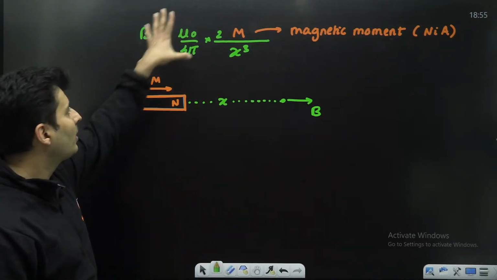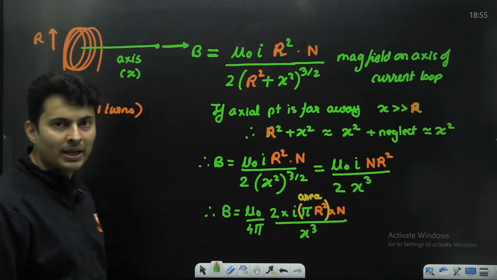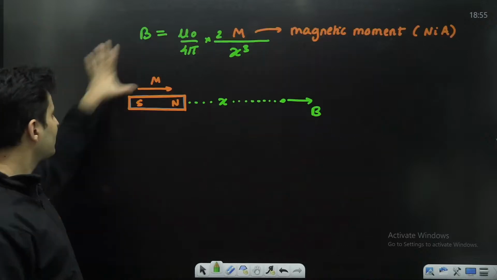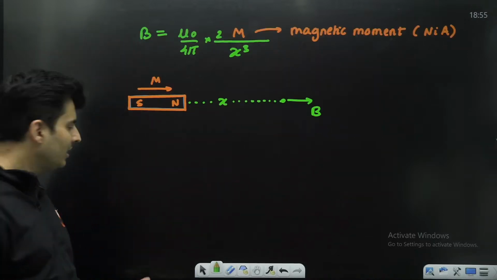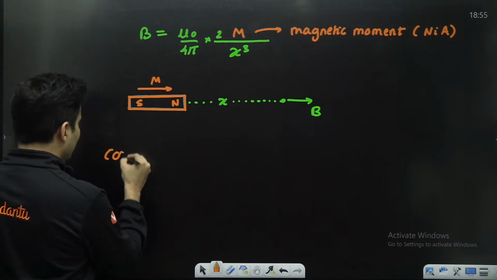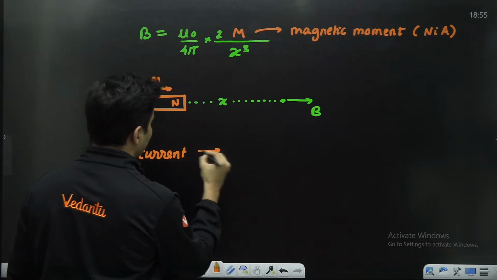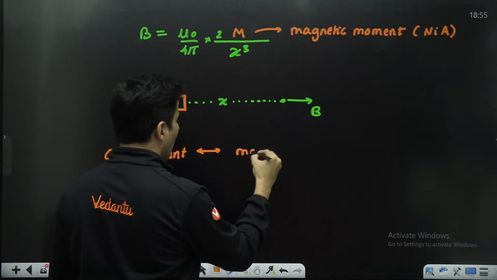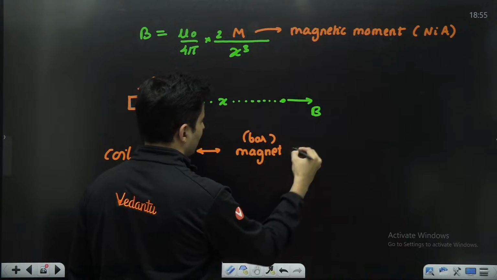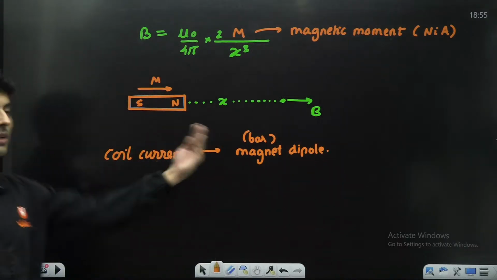This means if the formulas are identical and I'm replacing the coil with a magnetic moment, then this coil's formula is very much similar to a bar magnet's formula. Hence proved that a coil with some current in it behaves very much similar to a magnet, to a bar magnet dipole. That's it.